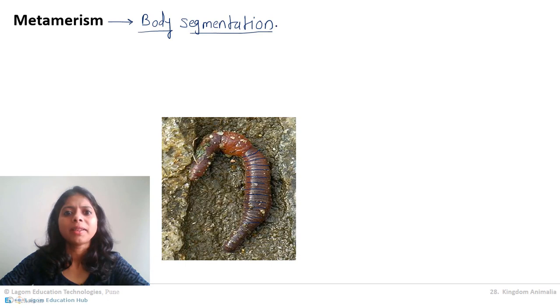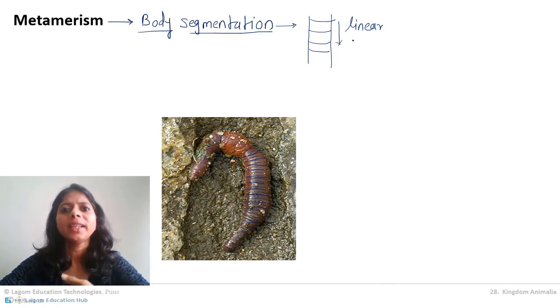Now, try to understand how body segments are called metamerism. Suppose this is the body of an earthworm. Okay, my diagrams are not that good, but just try to understand. This is the body of an earthworm, and these are the segments present on the earthworm body. These are linear segments, meaning arranged in one line. So these linear segments are basically called metameric segments, or showing linear segments is metamerism. Got it?